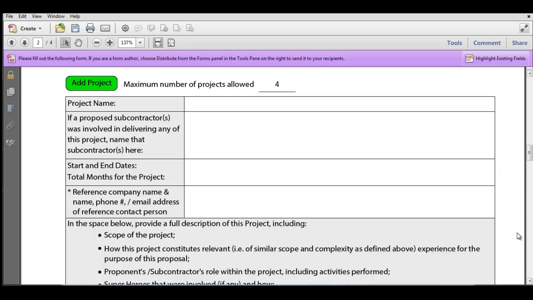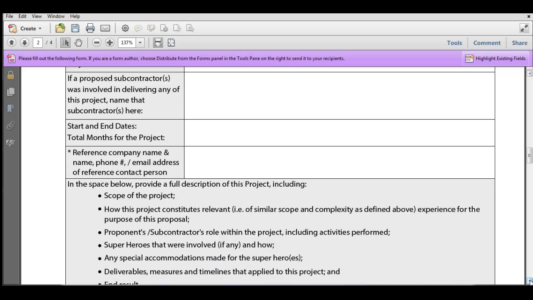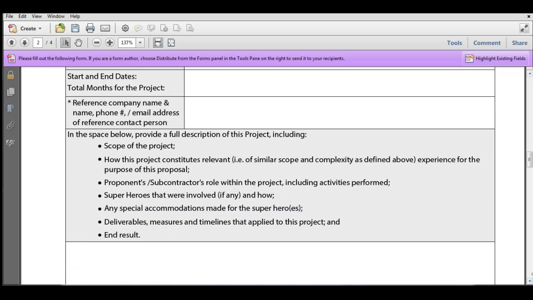So moving down then, you'll see that we now have a bit of instruction about what we want you to tell us about the project. So what was the scope of that project? How it constitutes relevant experience. So going back to our list above, the one that said here's what similar scope and complexity means, you need to address each and every one of those, and that's what this bullet is all about. How does this meet the similar scope and complexity that we've defined for you? What was your role with this project, or your subcontractor's role, if that's applicable?